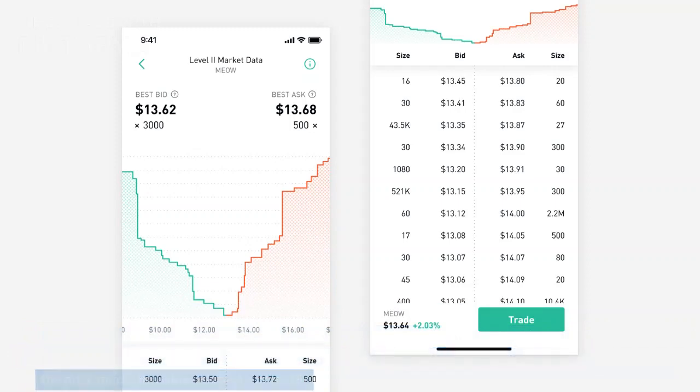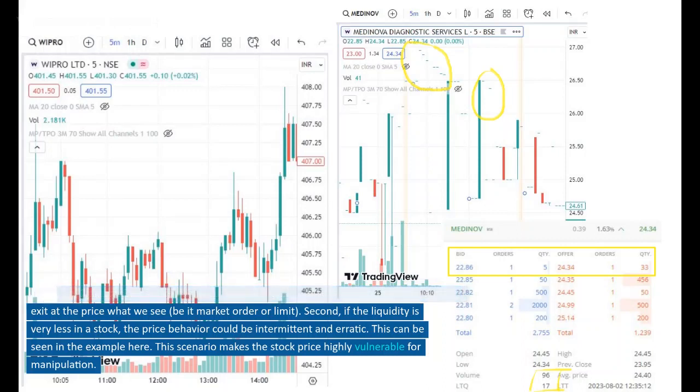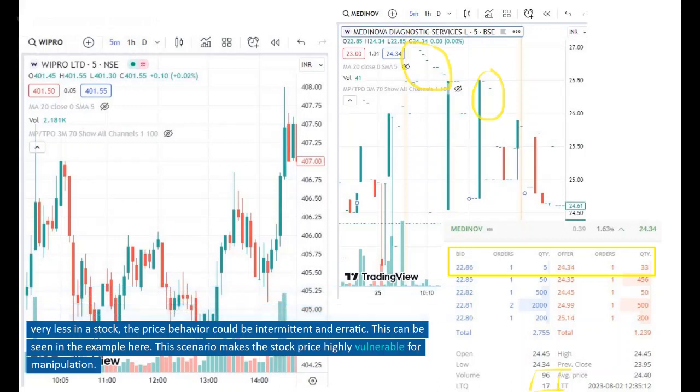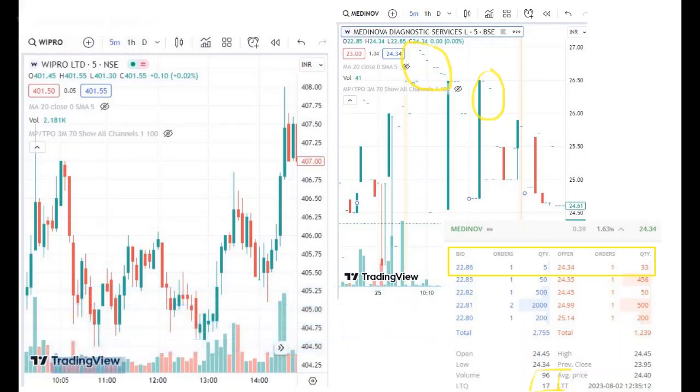How does it affect our trade? Well, two factors to consider here. First, if a stock is liquid, we will be able to get entry or exit at the price that we see, be it market order or limit. Second, if the liquidity is very less in a stock, the price behavior could be intermittent and erratic. This can be seen in the example here. This scenario makes the stock price highly vulnerable to manipulation.